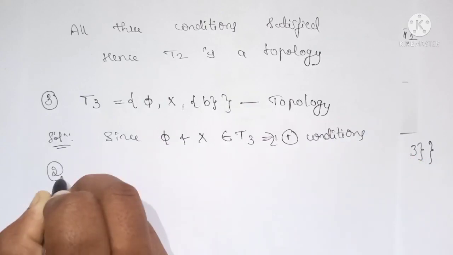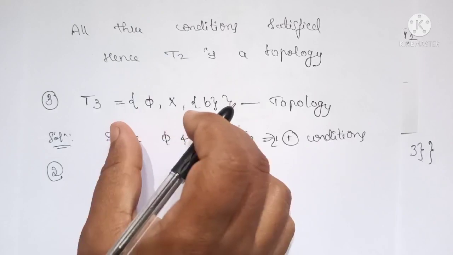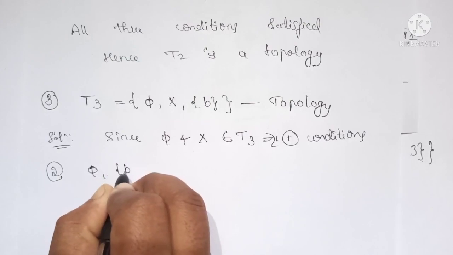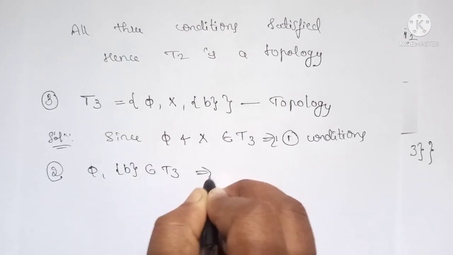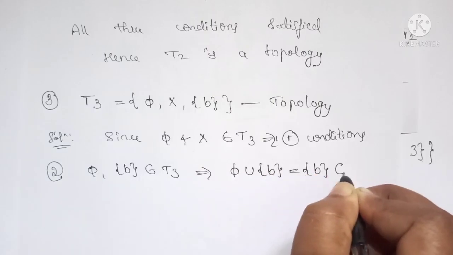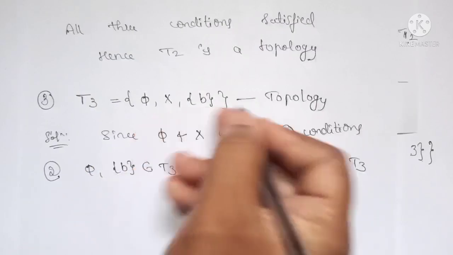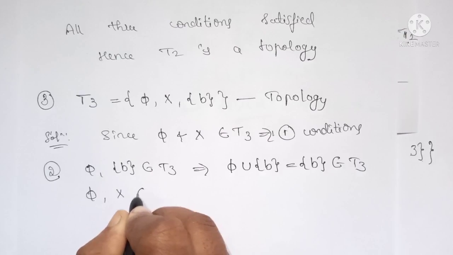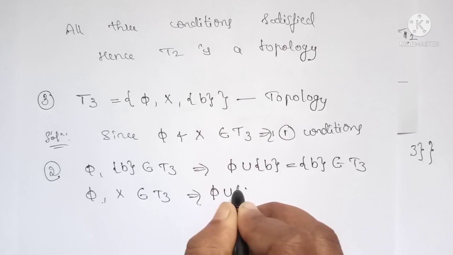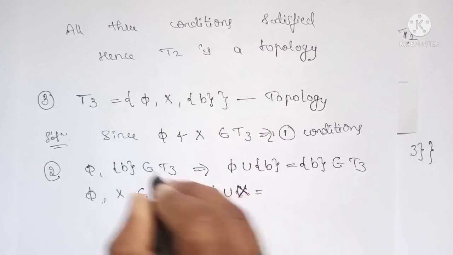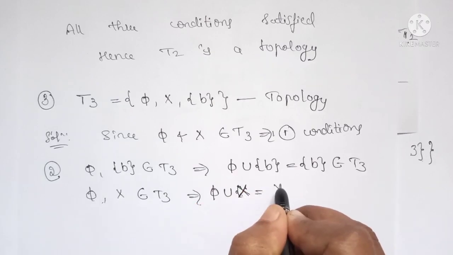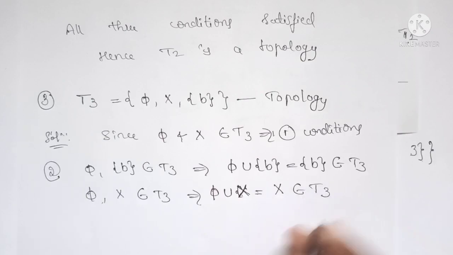Now come to the second condition. If you consider the union of any two arbitrary elements, I will consider phi, B belonging to T3, then their union phi union B is again B, which belongs to T3. Next, another combination, phi, X belonging to T3, then their union is X, the whole set {A, B}, which is again the set X itself, therefore it also belongs to T3.